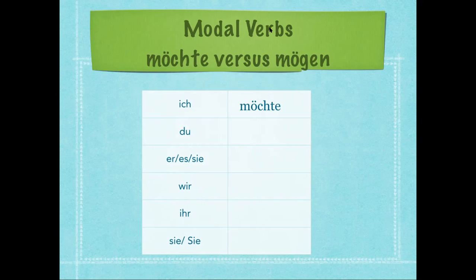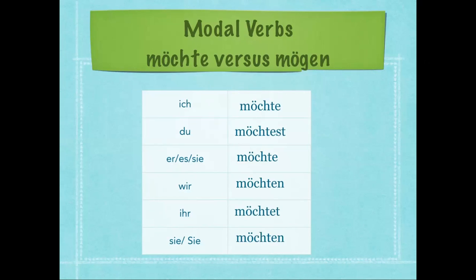Ich möchte, du, again, straightforward, du möchtest. Es, sie möchte, wir möchten, ihr möchtet, und sie möchten. Again, this is would like as opposed to want, or just liking something in and of itself. So when I'm ordering at a restaurant, so wir möchten gerne die Pizza und möchte einen Salat.